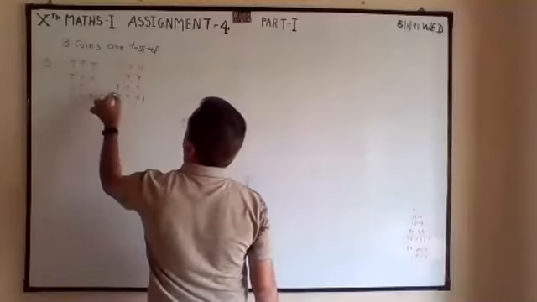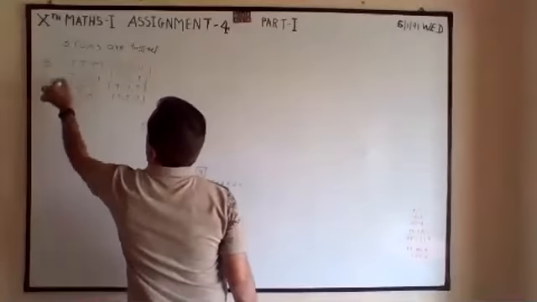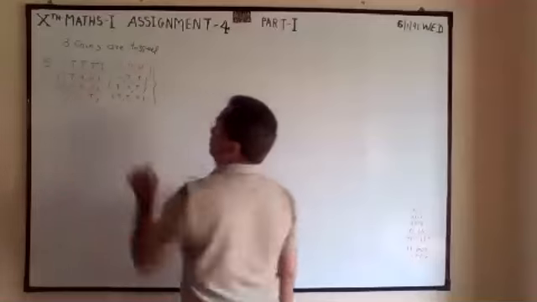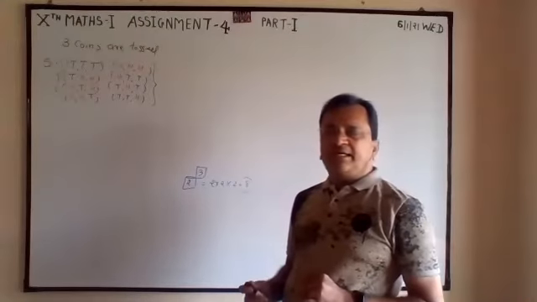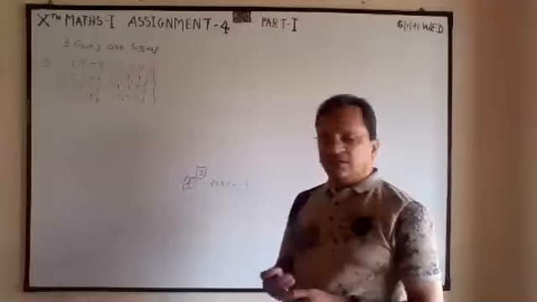So total 8 outcomes are there when 3 coins are tossed. Correct?